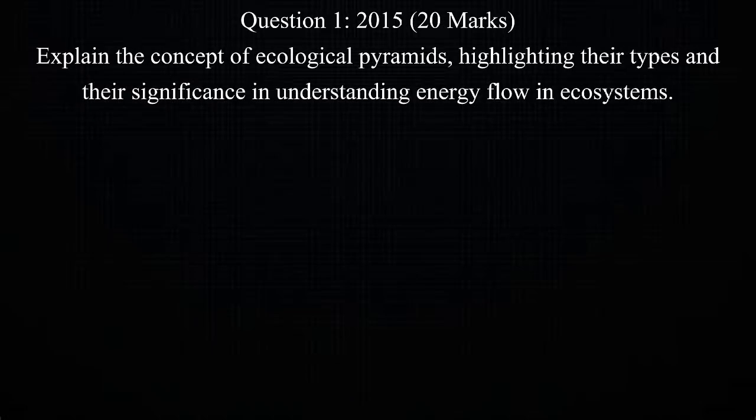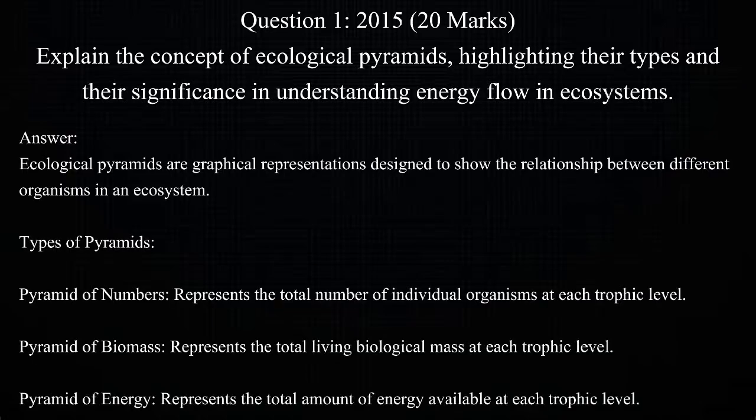The first one says, explain the concept of the ecological pyramids, highlighting the types and significance in understanding energy flow in the ecosystems. Now, ecological pyramids are pyramids of numbers, which represents the number of individuals at each trophic level. The second one is about the representation of biomass at each trophic level, that's pyramid of biomass. And the third one is the pyramid of energy, which represents energy at each trophic level.